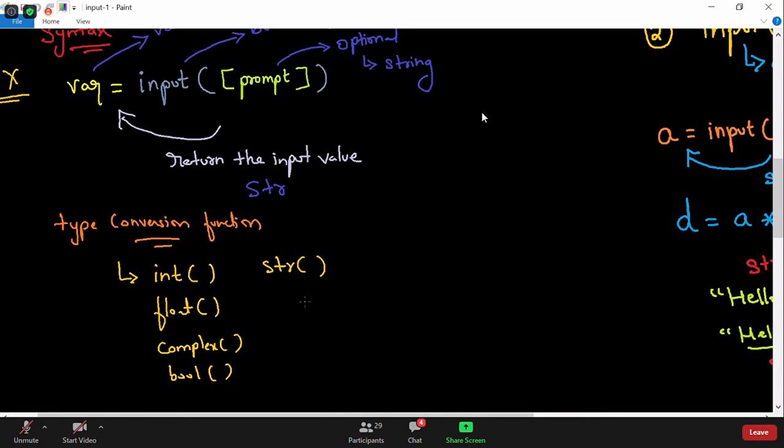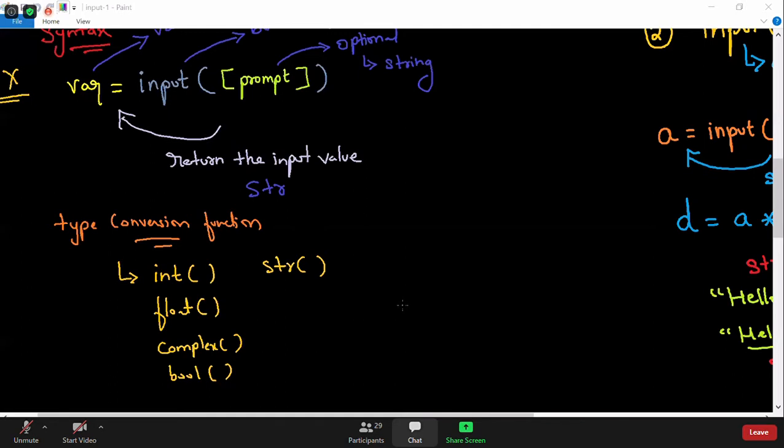Is that clear, Nitin, and others who missed our yesterday's session? Is that clear for everyone? That this is what we concluded yesterday about the input function.